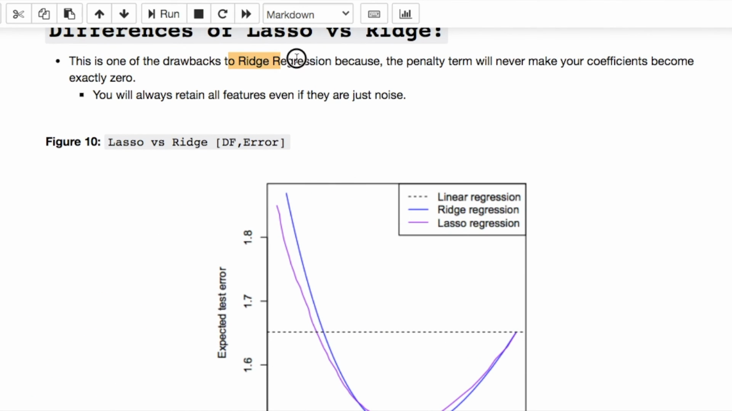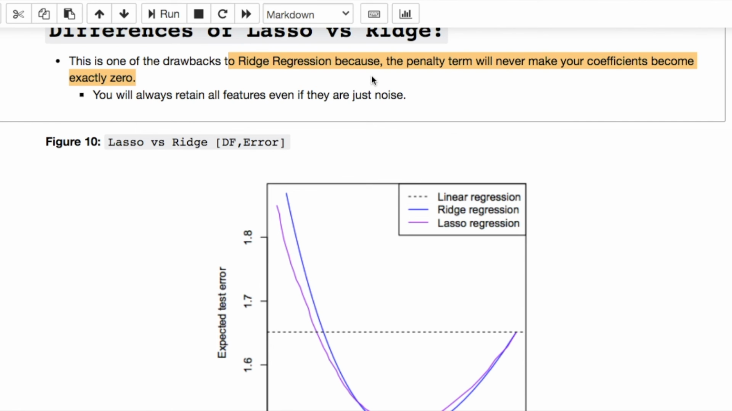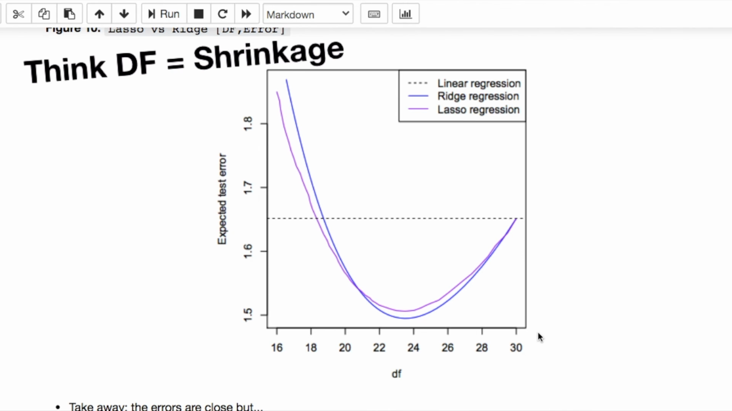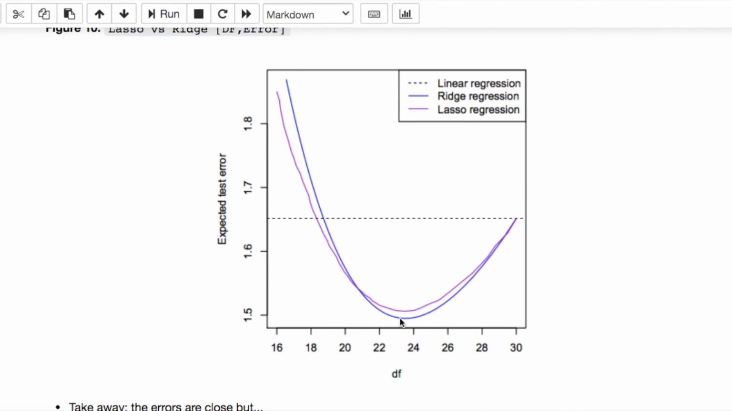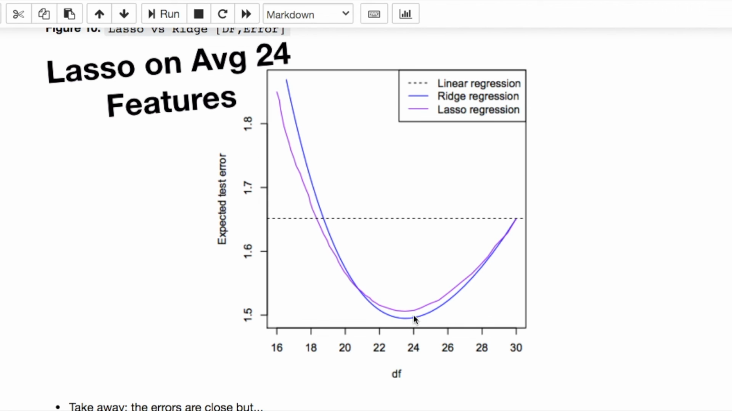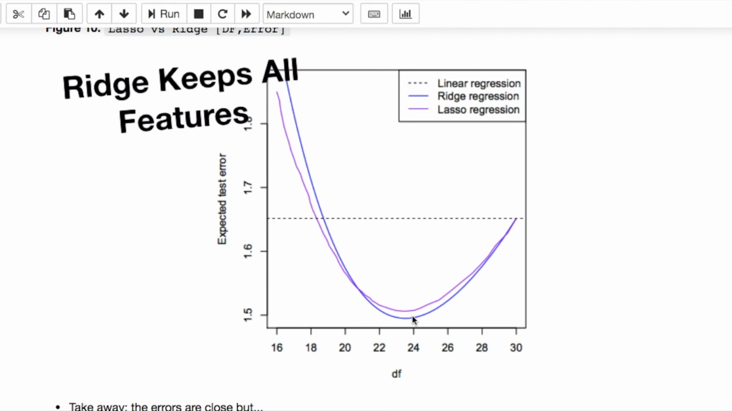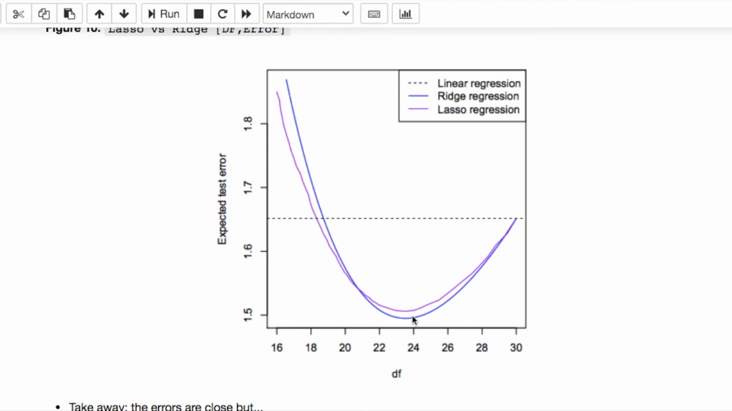Here's a difference. Ridge, the penalty term will never make your coefficients exactly 0, and you're always going to retain all of your features, even though you may have just noise. This dotted horizontal line is our linear regression. The purple one is our lasso, and the blue one is your ridge. Here's the takeaway from this. We're using our DFs on our x-axis and our expected error. Think of your DF as your shrinkage parameter, and on average, you have around 24 features selected using lasso, whereas with ridge, you have all of the features used at all times. That's something to take note of.